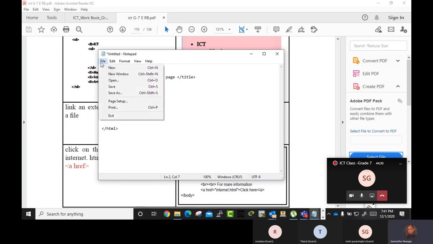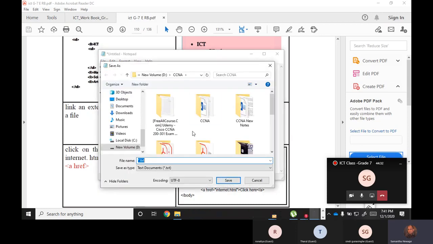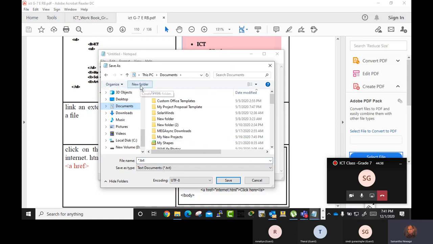Now you have to save this. Go File, Save As. You have to create a folder. I'm going to create a folder somewhere.